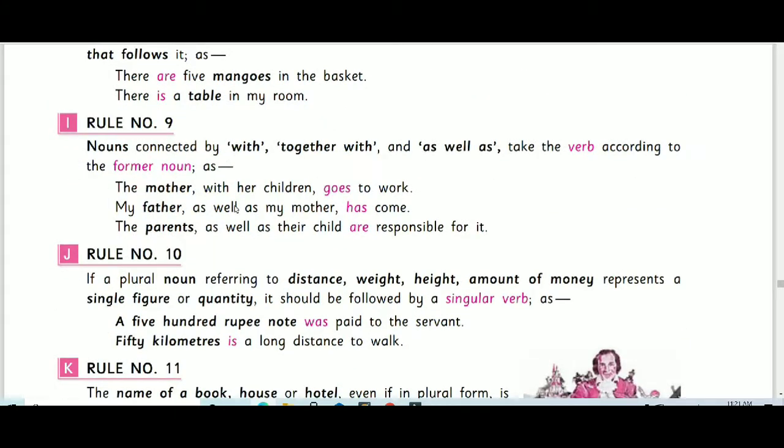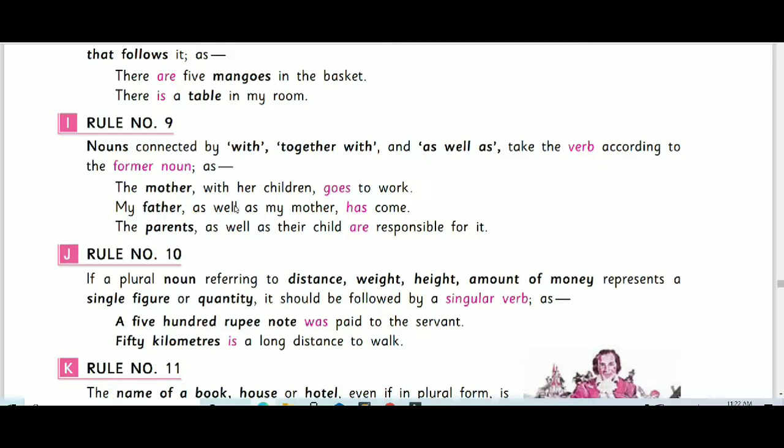Rule number 9. Nouns connected by with, together with, and as well as take the verb according to the former noun. The mother with her children goes to work. It is because we are using with, together with, and everything is singular. My father as well as my mother has come. When we are using these, it comes as a singular unit. The parents as well as their child are responsible for it, because it is always coming with the former noun.